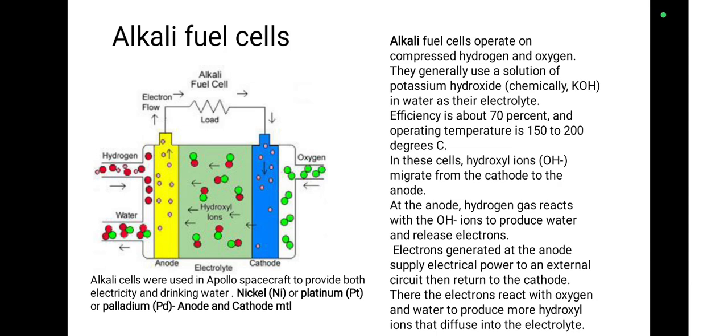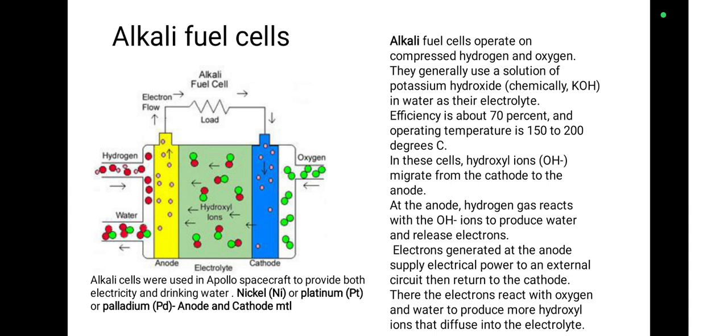In these cells, hydroxyl ions migrate from the cathode to the anode. At the anode, the hydrogen gas reacts with the hydroxyl ions to produce water and release electrons. The electrons generated at the anode supply electrical power to an external circuit, and then return to the cathode.